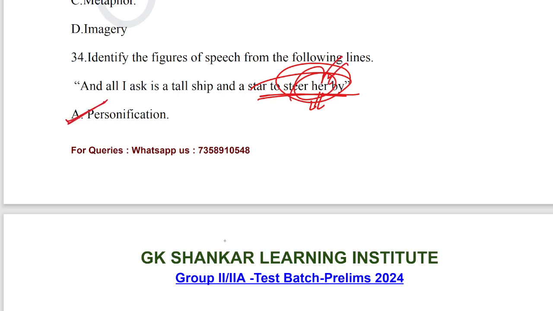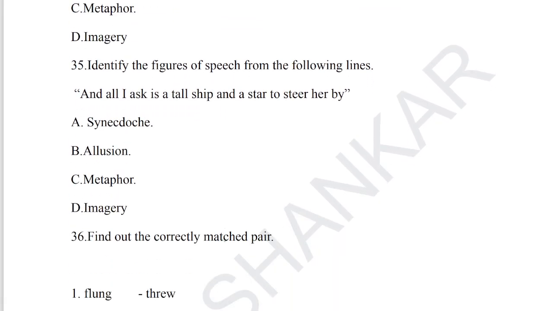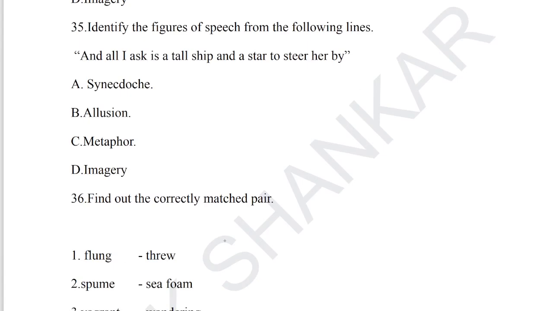Let's go for question number 35. Identify the figures of speech from the following lines. And all I ask is a tall ship and a star to steer her by. The answer is synecdoche. Synecdoche is the figure of speech that refers to the whole by a part or vice versa. The star is the polar star, which guides the voyagers to reach the specific destination.